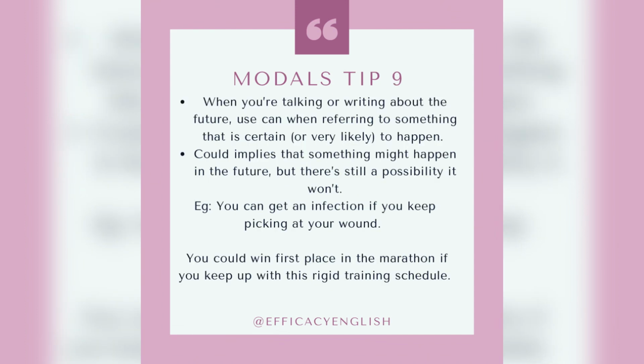Tip 9. When you're talking or writing about the future, use can when referring to something that is certain or very likely to happen. Could implies that something might happen in the future, but there's still a possibility it won't. For example, you can get an infection if you keep picking at your wound. That's quite possible. But if you say you could win first place in the marathon if you keep up with this rigid training schedule, that indicates less possibility.